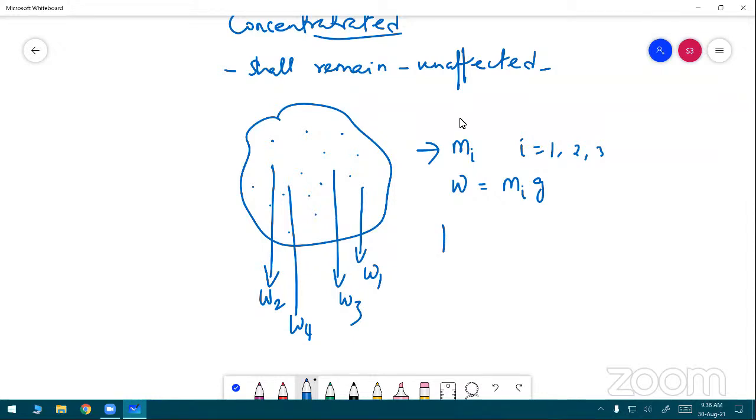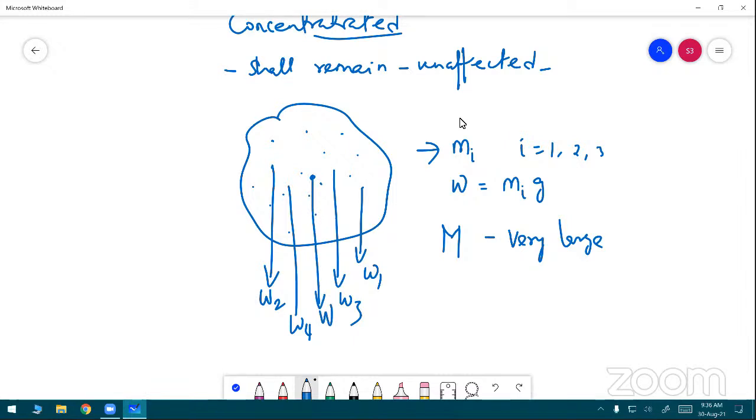The mass of the earth, or the size of the earth, is very large compared to any practical rigid body. So in our usual daily life, these forces appear to be acting parallelly in the downward direction. This is nothing but the gravitational force. The overall gravitational force is concentrated at this point. This is equal to W.